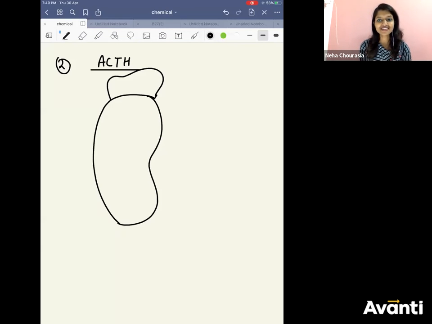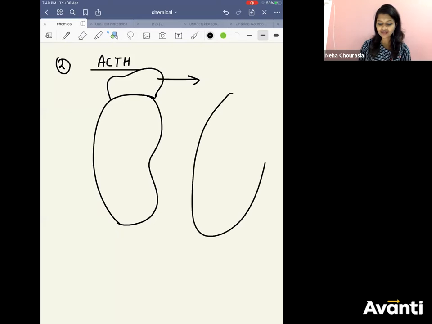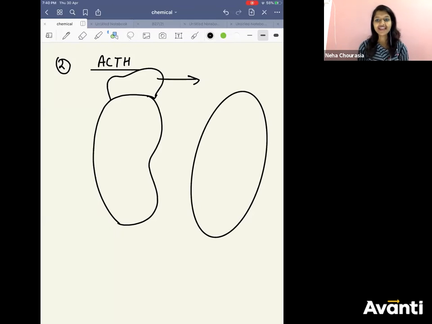Imagine this is your kidney. Above this you have the adrenal gland. I have the liberty to draw the adrenal gland like this, so your adrenal gland is like this.